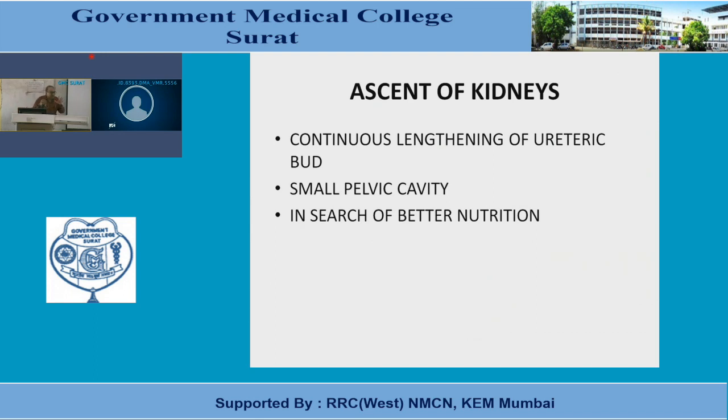Now later on the gradual ascent takes place. So the kidney comes out of the pelvic cavity, and gradually it ascends upward. First it comes to lie in the iliac fossa, then further gradually ascends, and later on assumes the adult position in the upper part of the posterior abdominal wall. Now while these changes in position take place, the blood supply to the kidney also changes. The parent source of the arterial supply also changes.